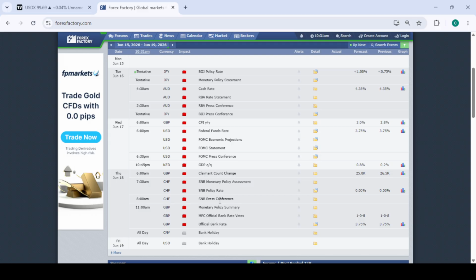Also on Wednesday, we're going to have the CPI for GBP and also FOMC. We're also going to have the NZD GDP data that night, and the claimant count change on Thursday. We're going to have the monetary policy assessment and policy rate for the Swiss National Bank, which is for CHF.